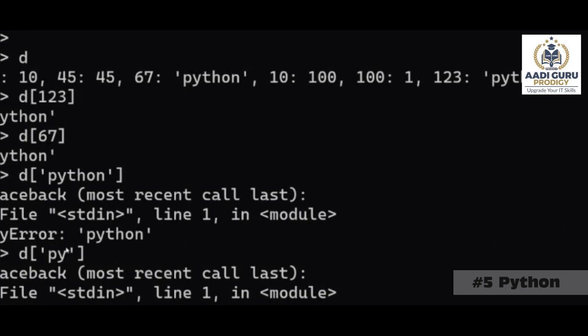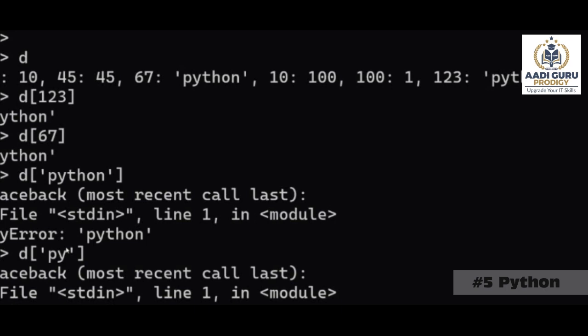Okay. So what is happening is, for example, just close your eyes. Assume that you have a big dictionary. Inside the dictionary, you have a lot of items, a lot of keys and values. Now you want to check whether there is any key with the name 55.